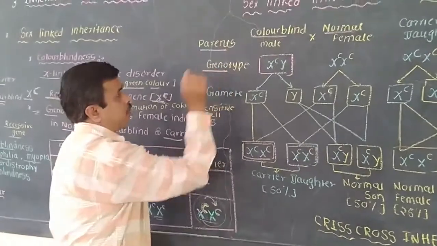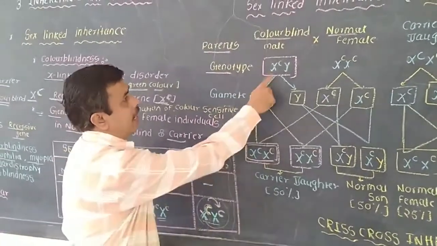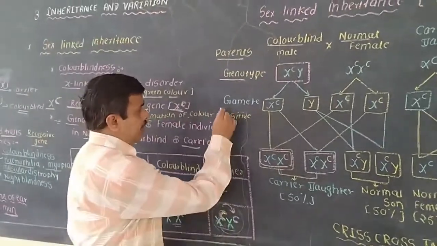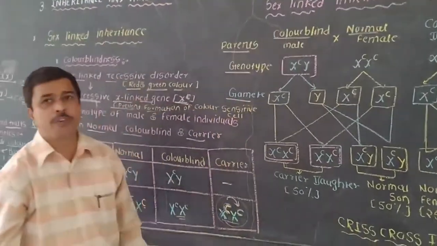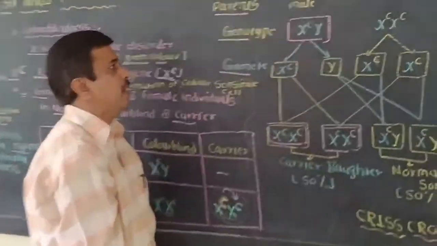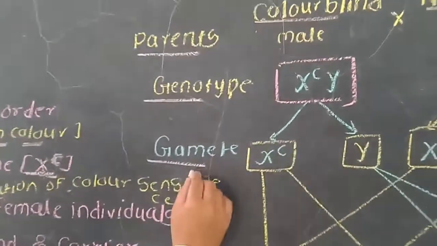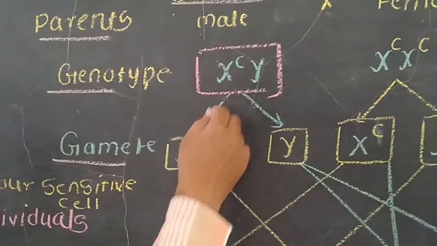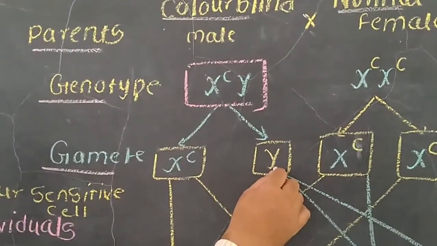These are the genotypes of this color blind male, and these genotypes are of the normal female. The first step is gamete formation. In the process of reproduction, we know that gamete formation takes place first. Then in gamete formation, what happens? Two types of gametes will be formed.